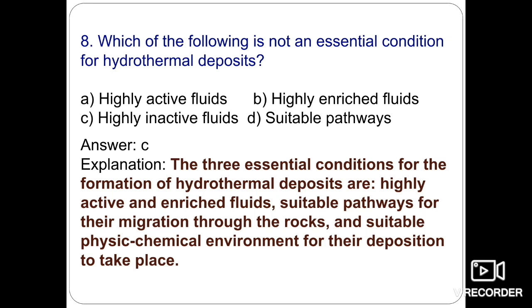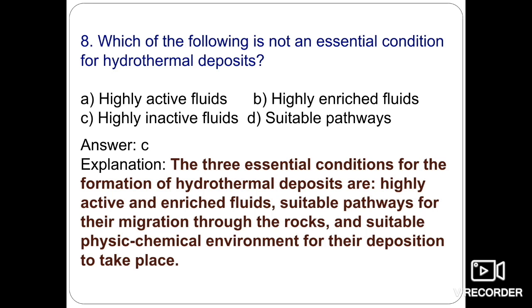If we talk about the fundamental factors, the three important conditions for the formation of hydrothermal ore deposits, there must be highly active and enriched fluids, and suitable pathways for their migration through the rocks. If there are no suitable pathways for their migration, there will be a hindrance to the upward movement, so they will not be formed as a rock or minerals.